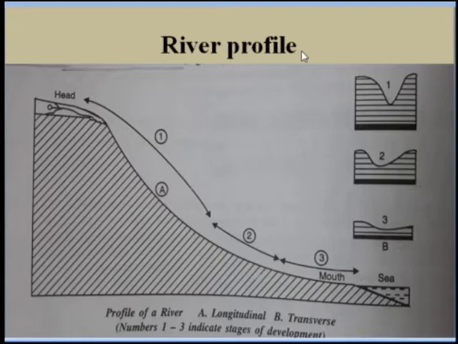In the figure you can see the rivers are flowing rapidly at first because the slope is very steep. At point 1 the slope is very steep, so the water is flowing with high velocity. At point 2 you can see nearly flat land, and at point 3 the flat land is there.